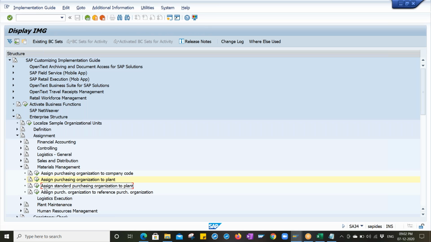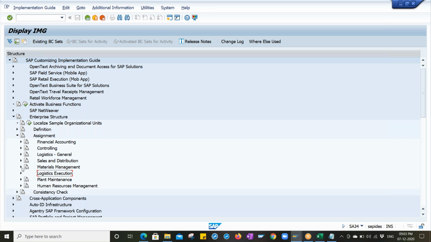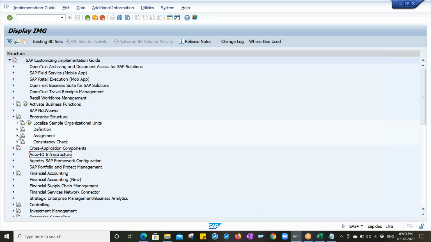Assign standard purchasing organization to plant, and assign reference purchasing organization to plant. These two points we will discuss later. Whenever the scenario comes into the picture, at that time I will explain, so that it will be the easiest way to understand these concepts. Keep the open question with you, and I will teach you definitely. But if I forget that, just remind me.